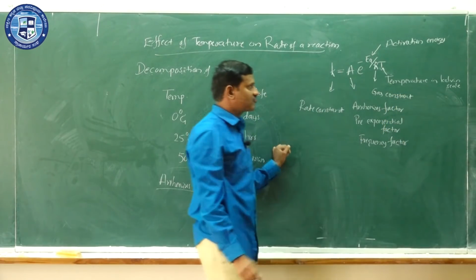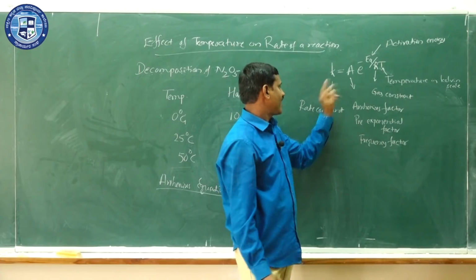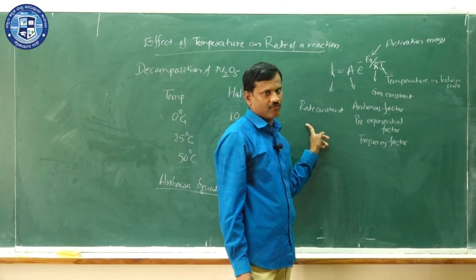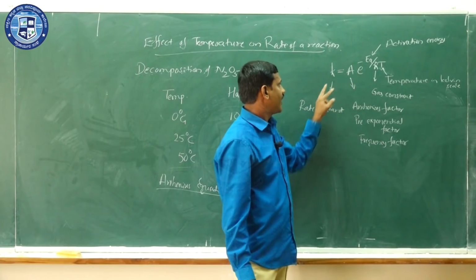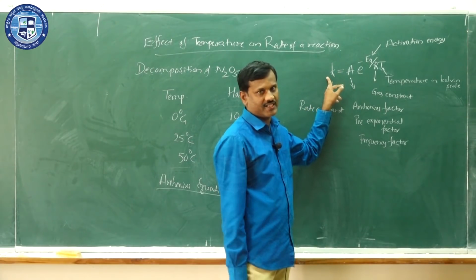So these are all the various terms we have in the Arrhenius equation. It gives a quantitative idea, and it is purely empirical in nature.